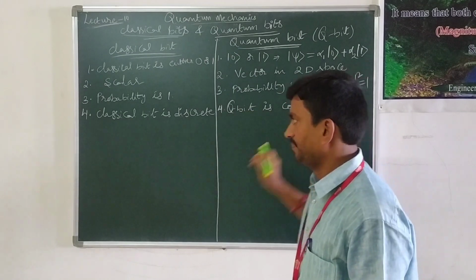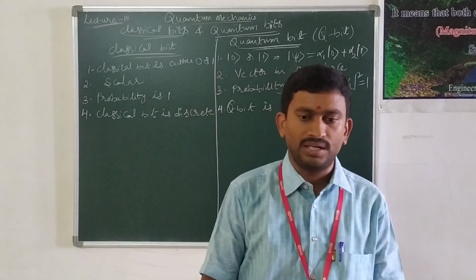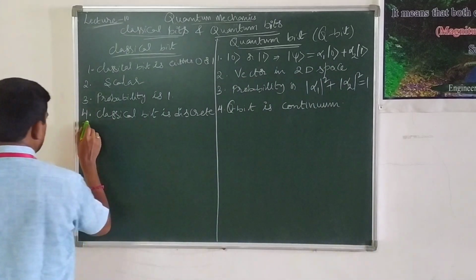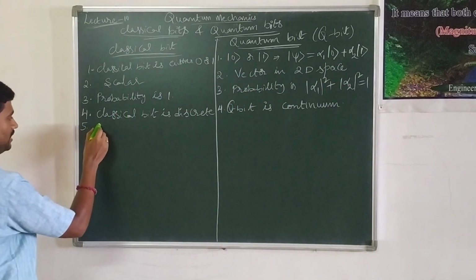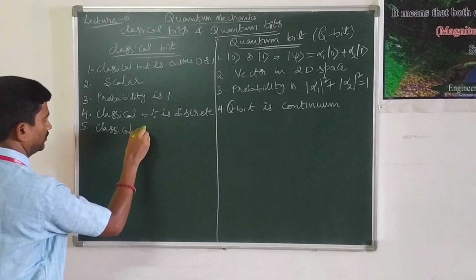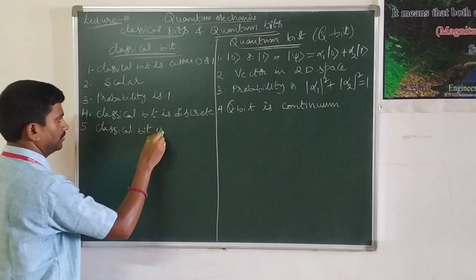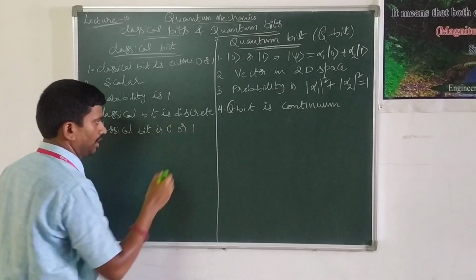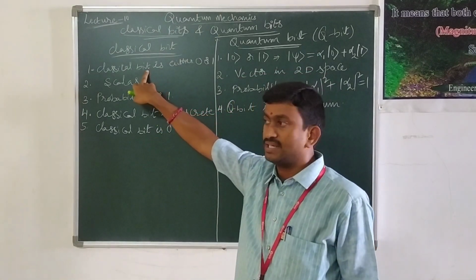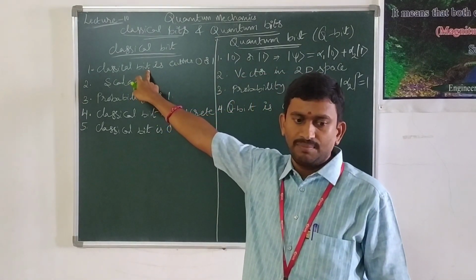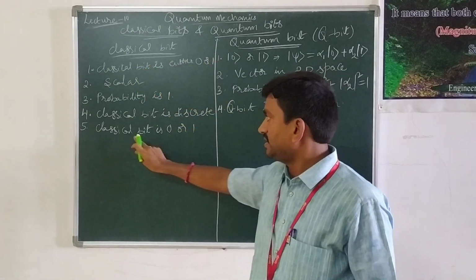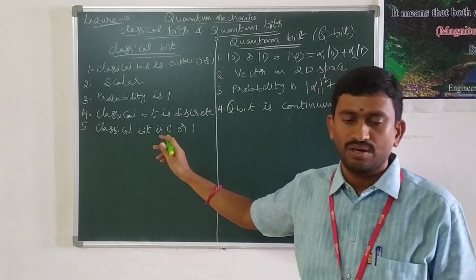That is the continuum. And the fifth important difference between the classical bit and the quantum bit is, classical bit is either 0 or 1. That means here the first point is the classical bit state, and the classical bit is one of the states of 0 and 1. This is the classical bit value, that is 0 or 1.